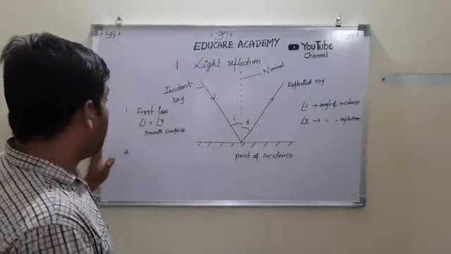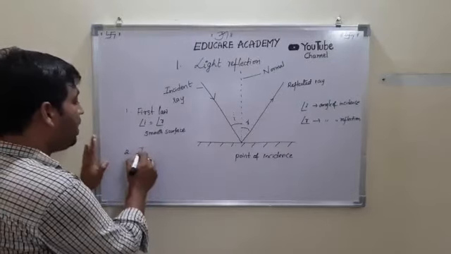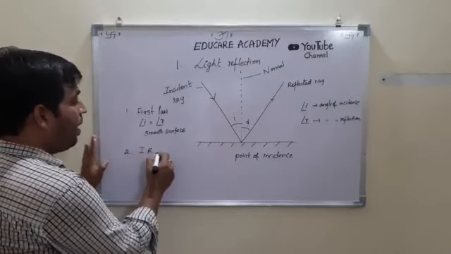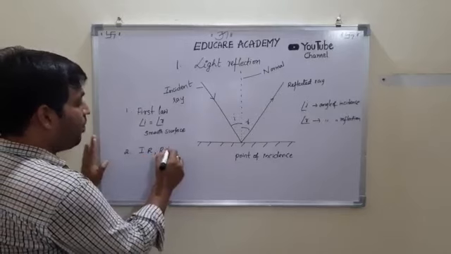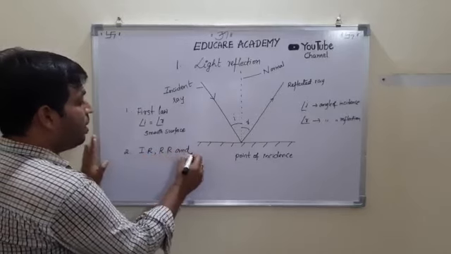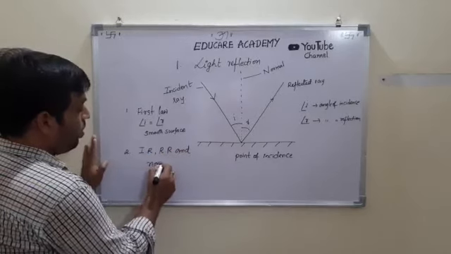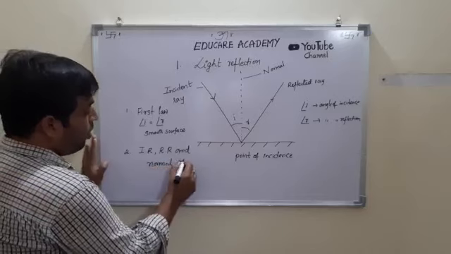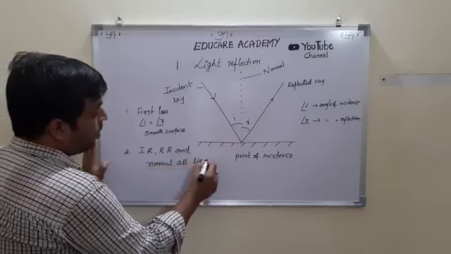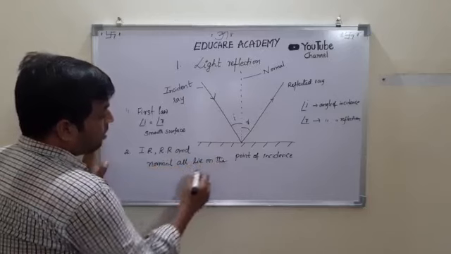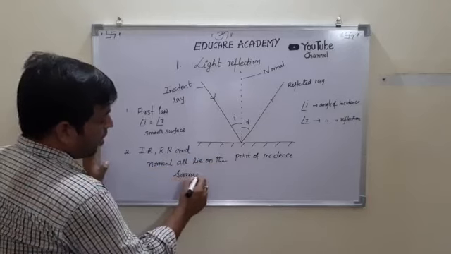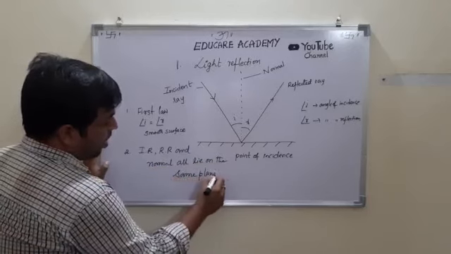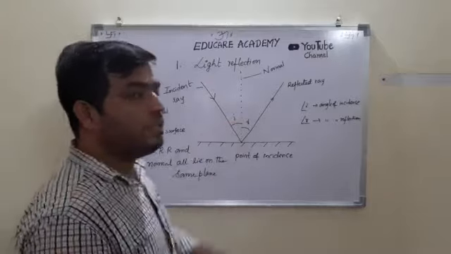So this says that the incident ray, reflected ray and normal all lie on the same plane. Same plane means in the plane of the board.